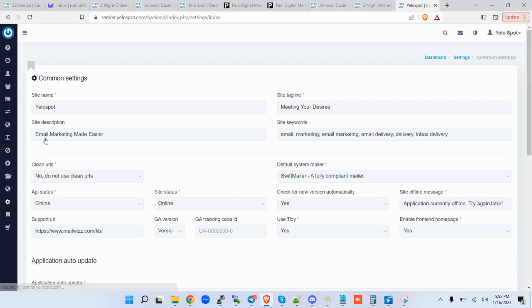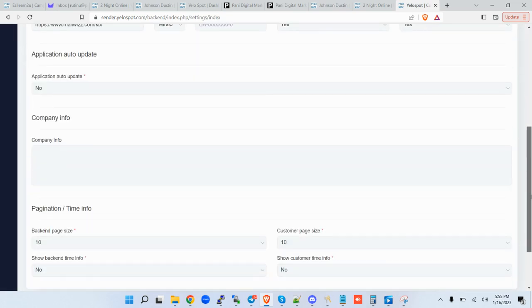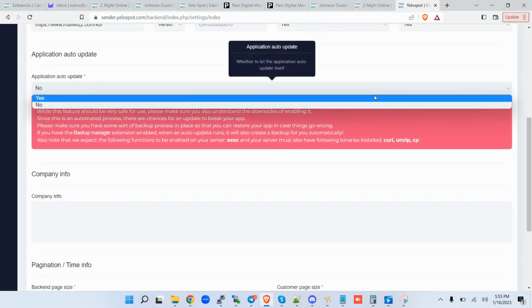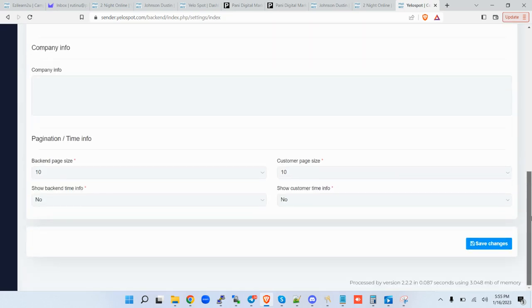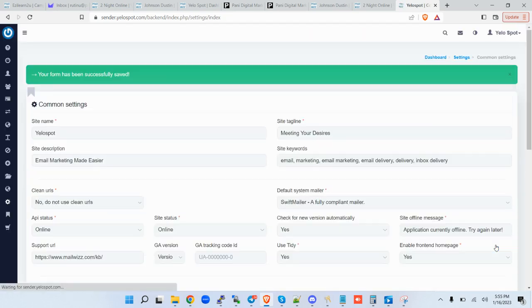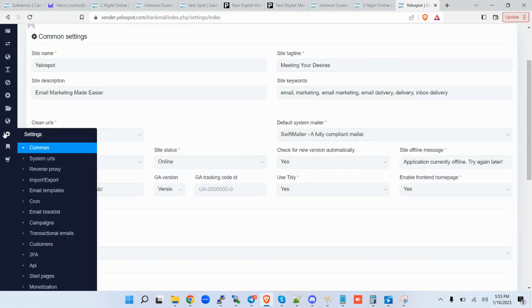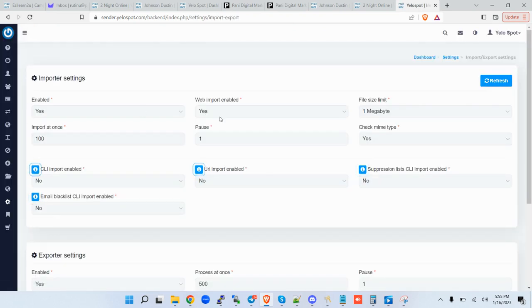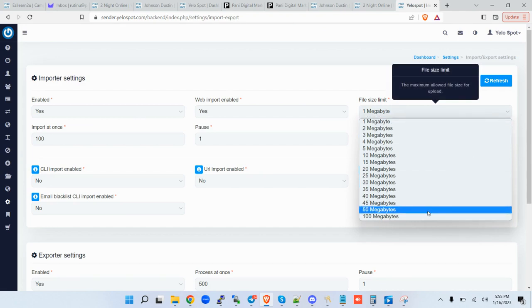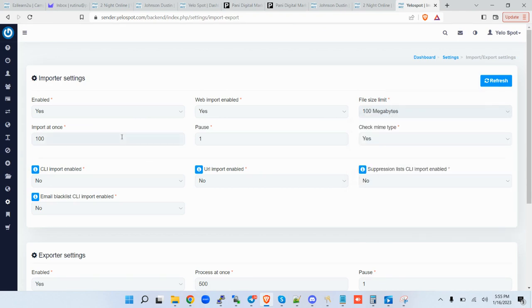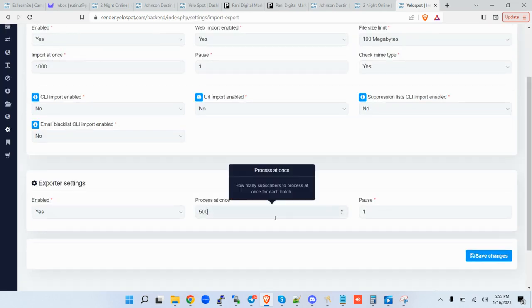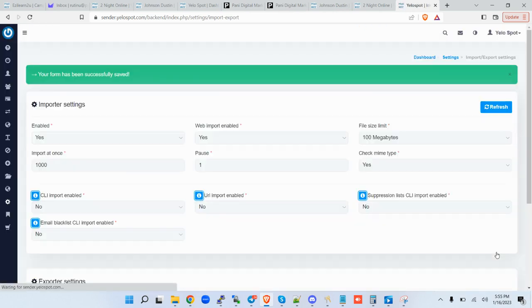So you come to settings, and then I like putting auto install updates instead of manually doing it. Having done that, you go to import and export, enabled, put this as 100 megabytes, import at once, put it at 1,000 so that you're able to import more, process at once, put it at 1,000 as well, save changes.